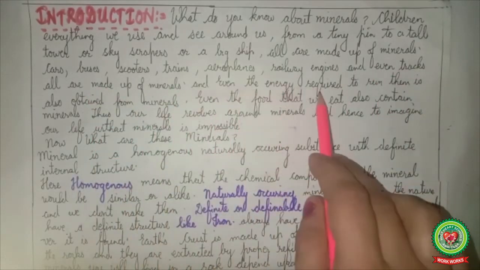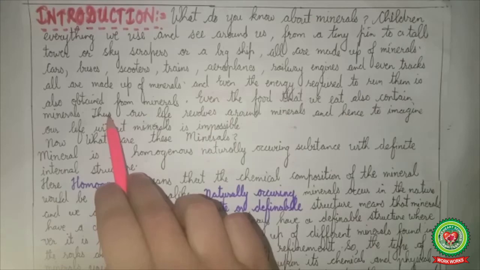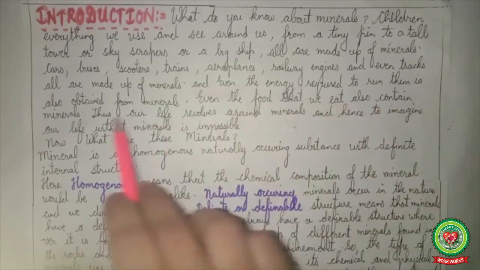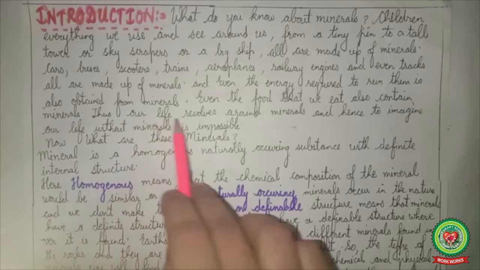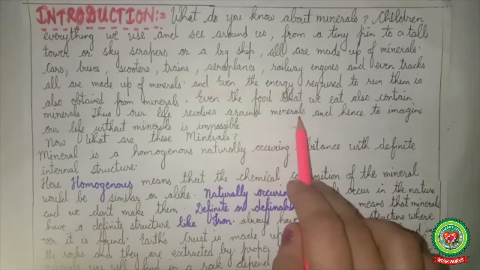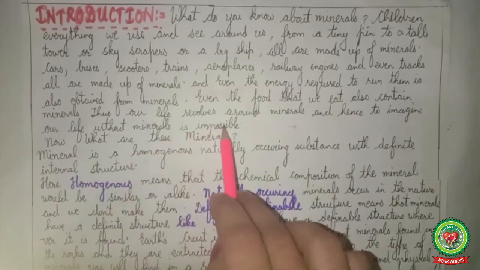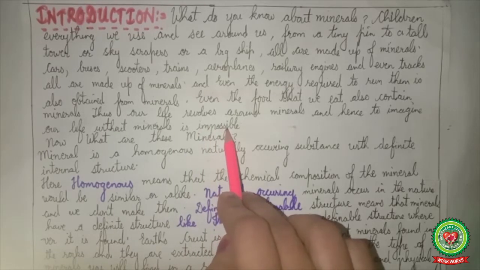Even the energy required to run them is obtained from minerals. Even the food that we eat also contains minerals. Thus our life revolves around minerals, and hence to imagine our life without minerals is impossible. Thus we can say that minerals are an indispensable part of our life.